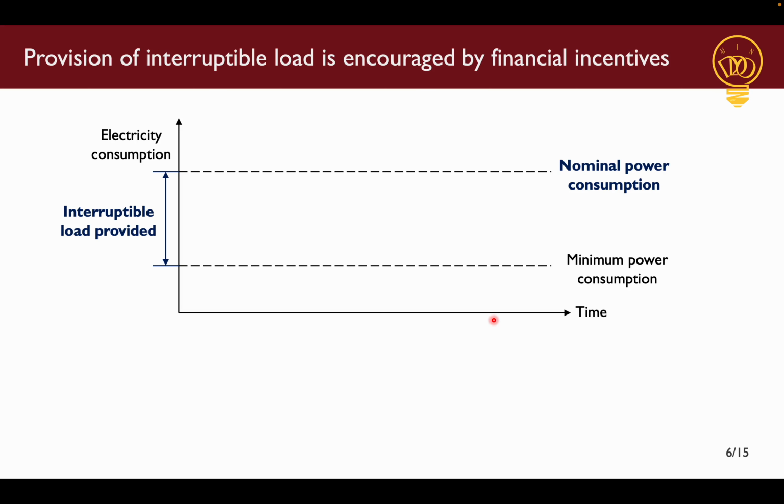If we do decide to provide interruptible load, then we decide on the amount of interruptible load that we want to provide and our nominal power consumption ahead of the scheduling horizon.